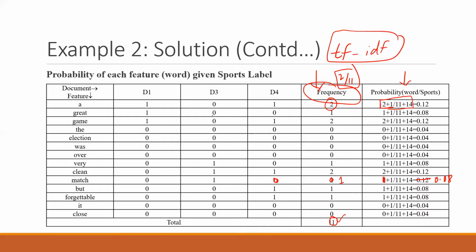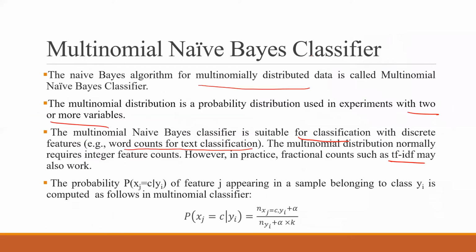Because there were multiple variables, and we are using, instead of the term frequency, this is the frequency, this is the term frequency value. But if I want to replace this value with TF-IDF, it will be called the multinomial naive-Bayes classifier. Am I clear?